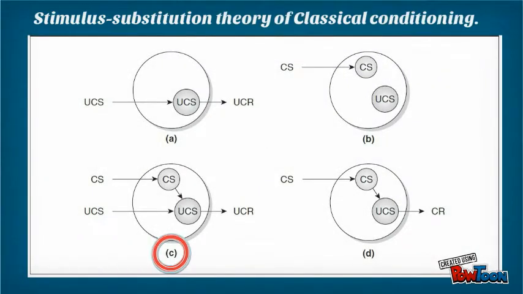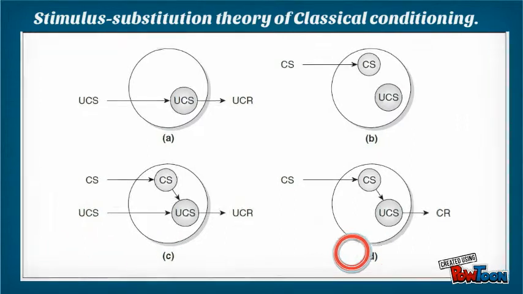C. A connection develops between the conditioned stimulus and unconditioned stimulus brain centers with the continuous presentation of conditioned stimulus and unconditioned stimulus. And D. The conditioned stimulus elicits the conditioned response as a result of this ability to activate the unconditioned stimulus brain center.